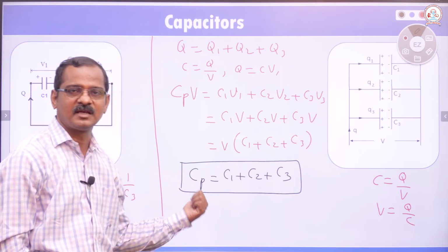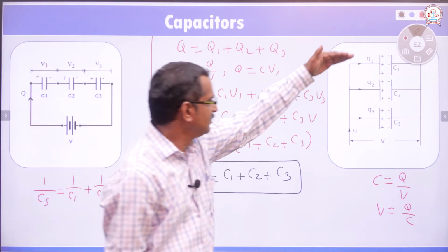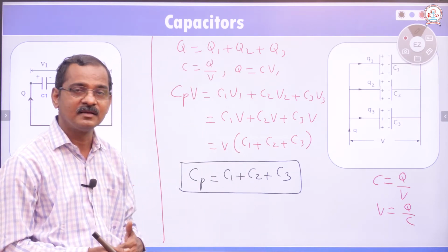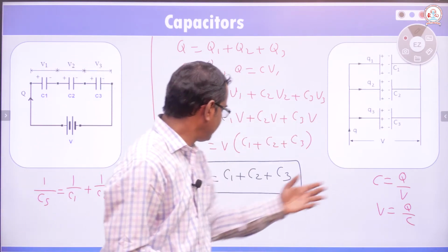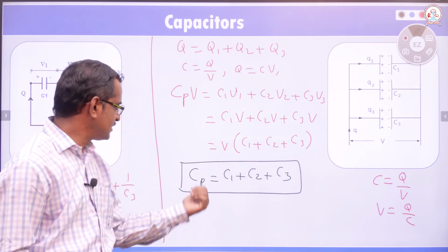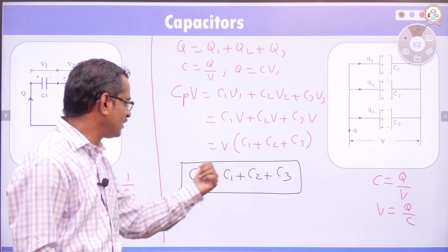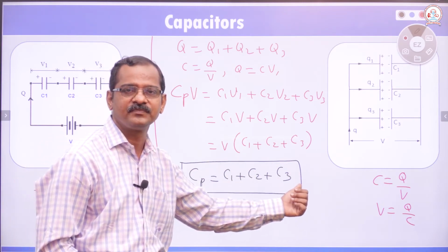The effective capacitance of the capacitors, when they are connected in parallel, is equal to the sum of the individual capacitance values. Cp is equal to C1 plus C2 plus C3.